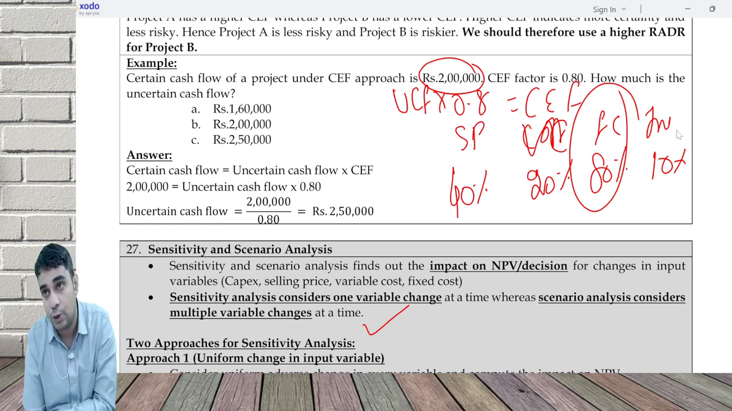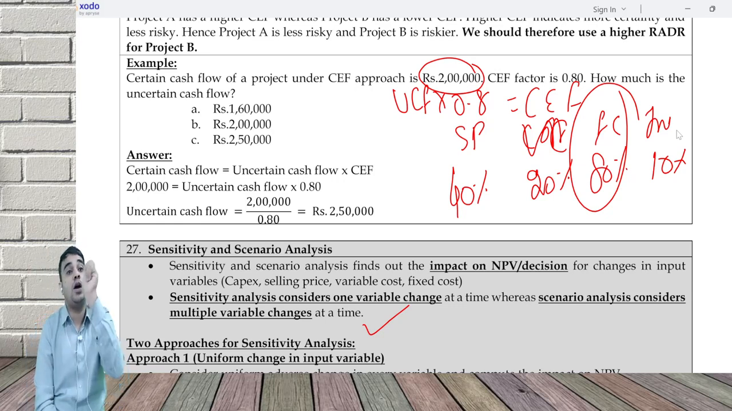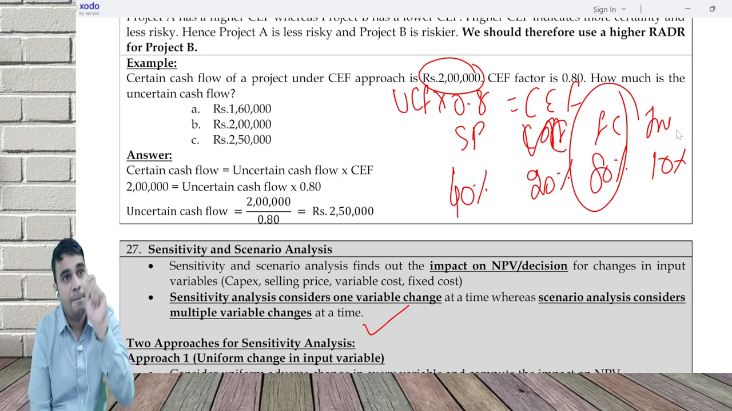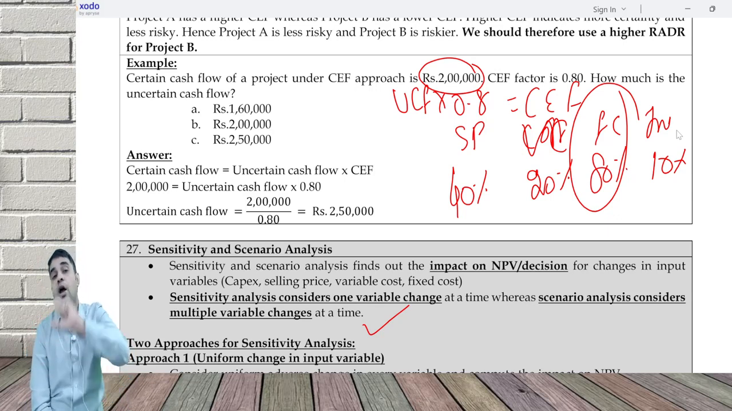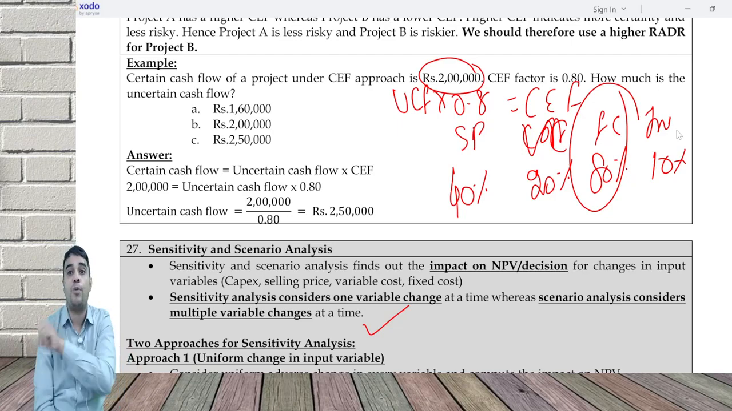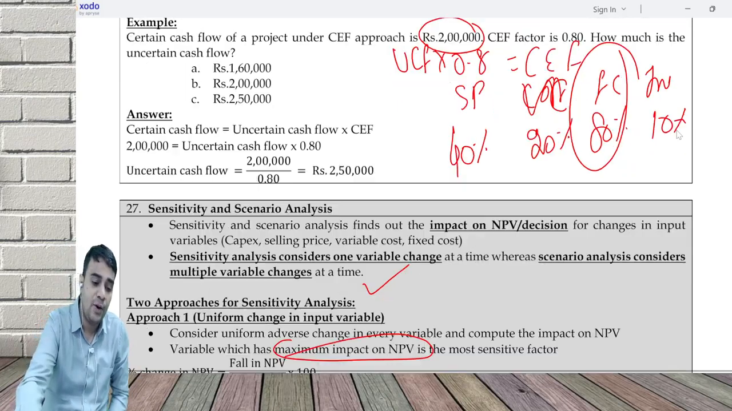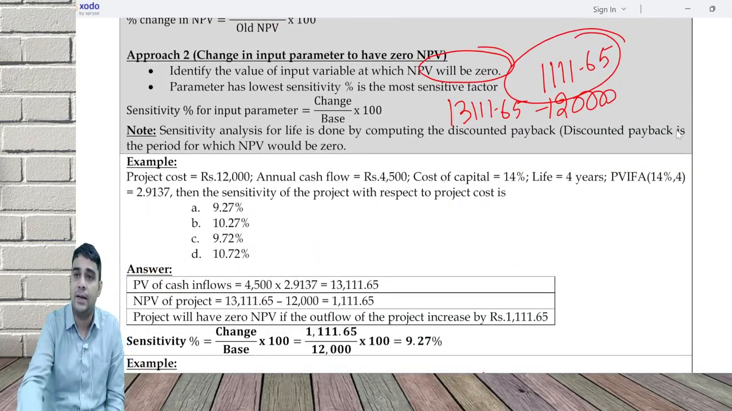How do I calculate the cushion available? I find out what will be the zero NPV. Change by base into 100. How much should be the change? What is the base? Into 100. The lower the cushion percentage, the more problematic is that factor. Scenario analysis, you consider multiple changes at a time and then do it.